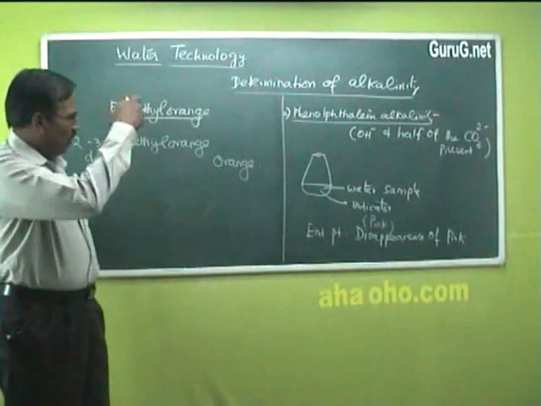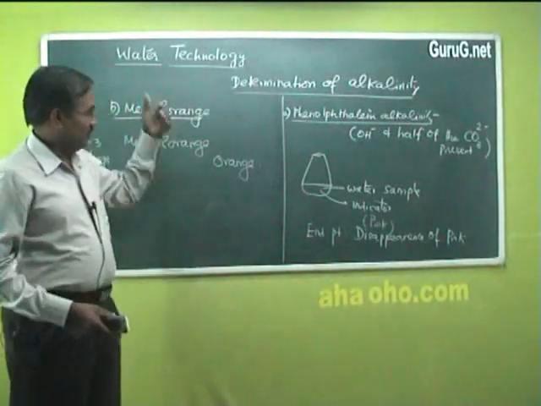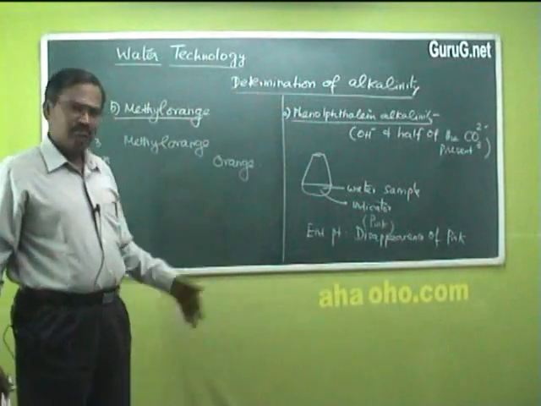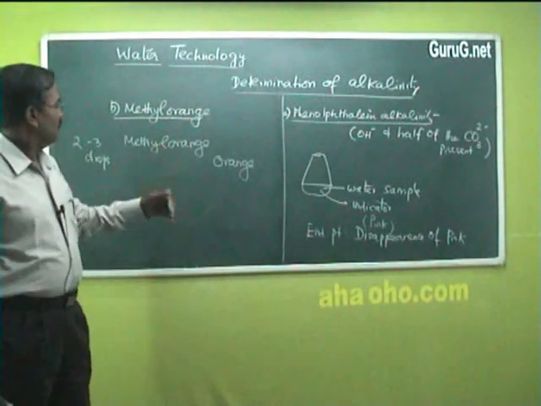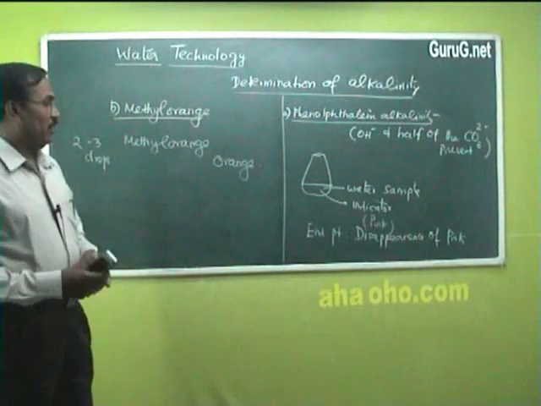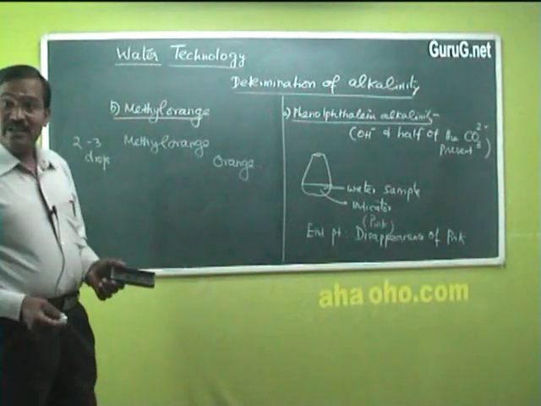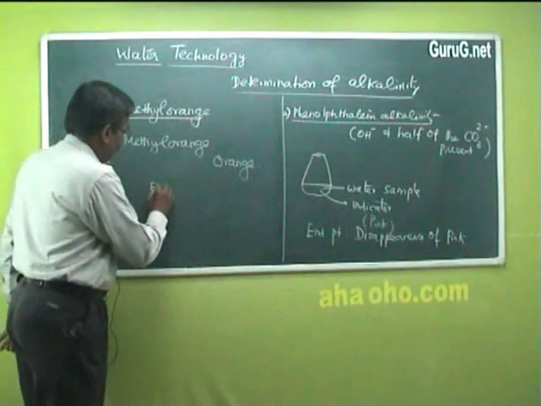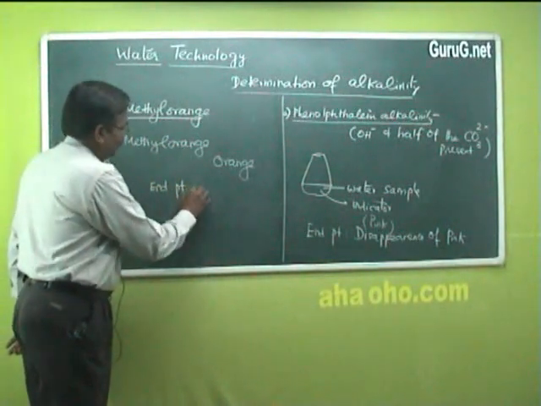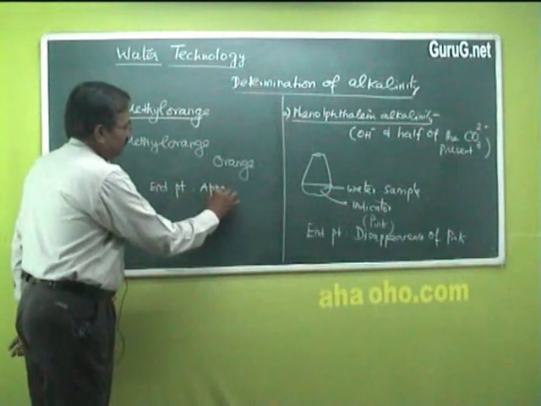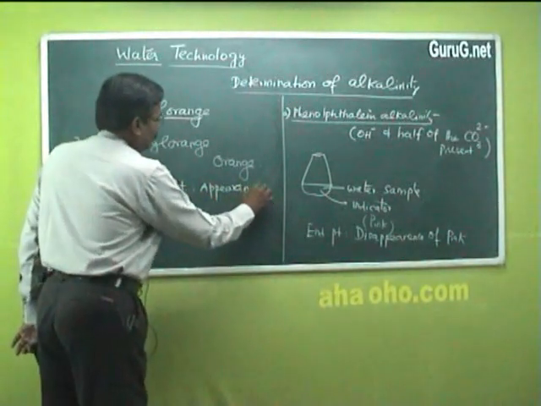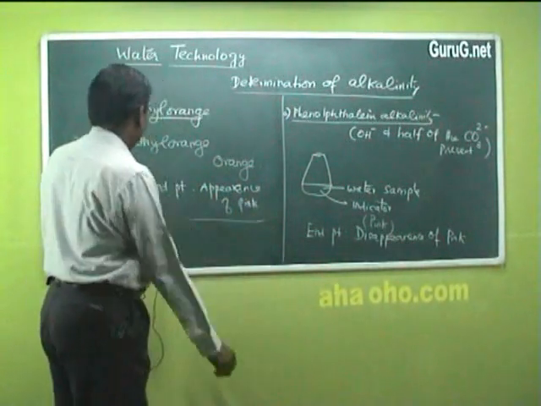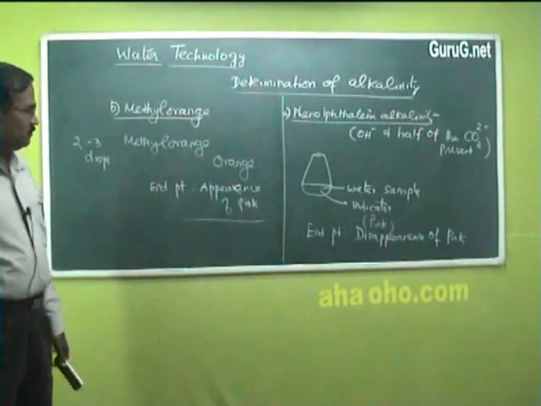Now that orange solution is titrated with the same standard acid, continuing in the same solution, and the end point is the appearance of pink color. So appearance of pink color is the end point.